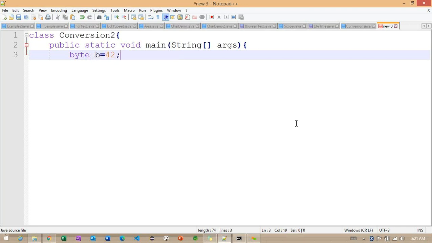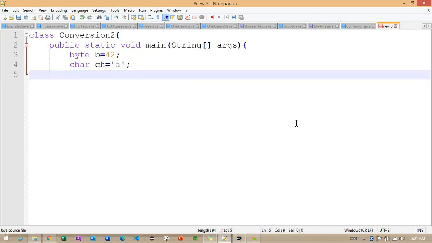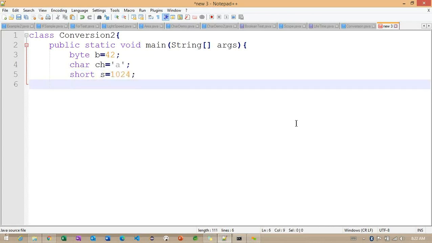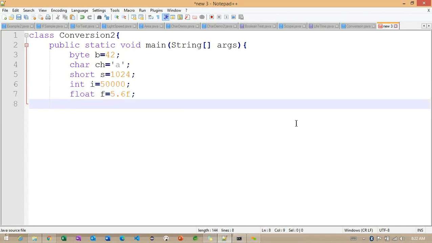Byte b equals 42, char ch equals small a, short s equals 1024, int i equals 50,000, float f equals 5.6f.